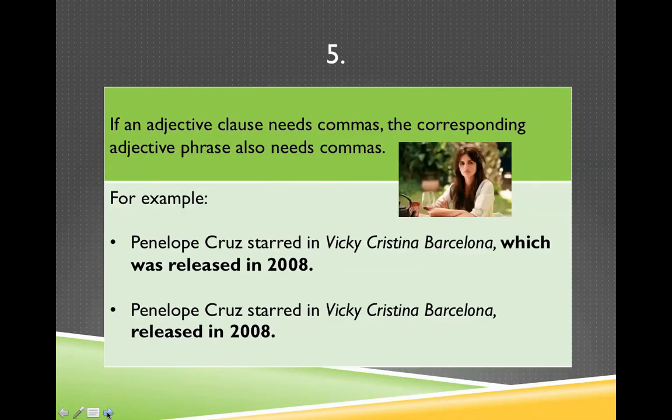If an adjective clause needs commas, the corresponding adjective phrase also needs commas. For example, Penelope Cruz starred in Vicky Cristina Barcelona, which was released in 2008. I can take out the relative pronoun and the verb to be. Penelope Cruz starred in Vicky Cristina Barcelona, released in 2008. This is also correct, but I still need the comma.